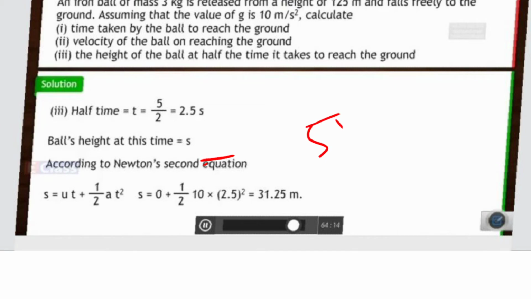See children, observe it. I want to observe one thing. The total distance was how much? 125. So in 5 seconds it covers 125 meters distance, but in 2.5 seconds it is only covering 31.25. We think that in half the time half the distance will be covered, but no. As it is coming in the downward direction continuously, the velocity goes on increasing and it falls faster. So you just see in 2.5 seconds it has just covered 31.25 meters. So that you just keep in mind.